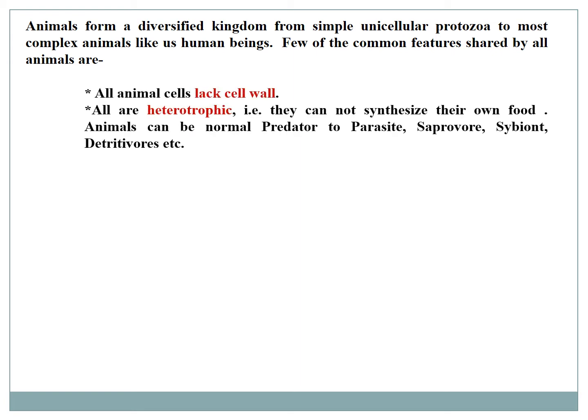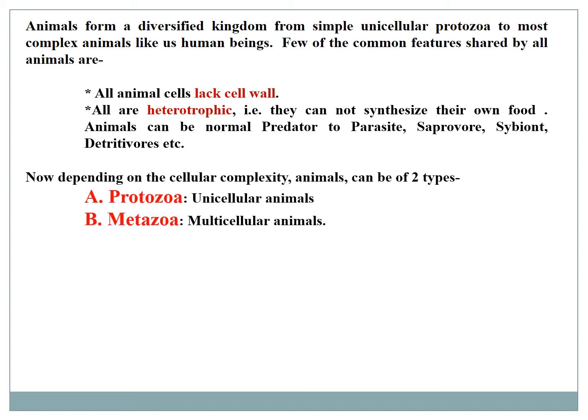But all of us share two things in common. Number one, all animal cells lack a cell wall. And number two, all animals are heterotrophic. That is, they cannot produce their own food.